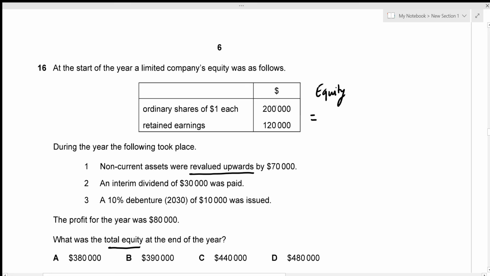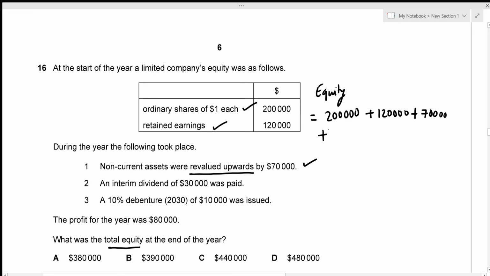So equity actually includes the ordinary shares, right? So this is going to come under this. Equity also includes the retained earnings. Now revaluation upwards. So this is going to be included in equity. So we're just going to add the revalued amount. Dividend paid is actually deducted from the profit for the year, and that's going to be included in this.